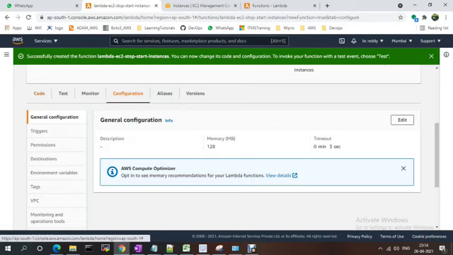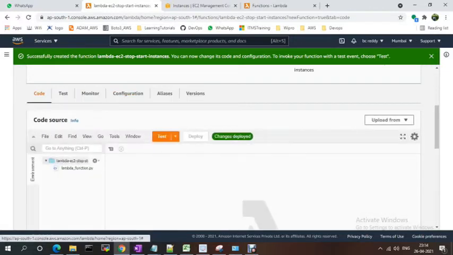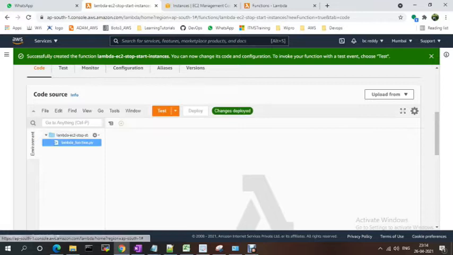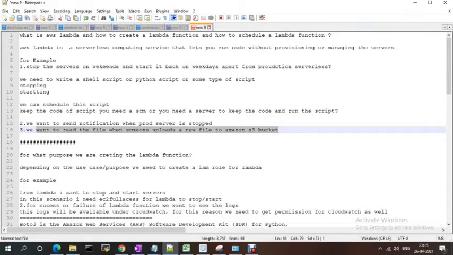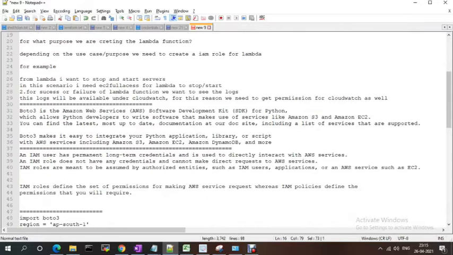In this case, I'm just going to the code. Here, lambda_function.py. Here I am going to write the function. For AWS with Python, we will use Boto3. We need to import Boto3 for AWS services.